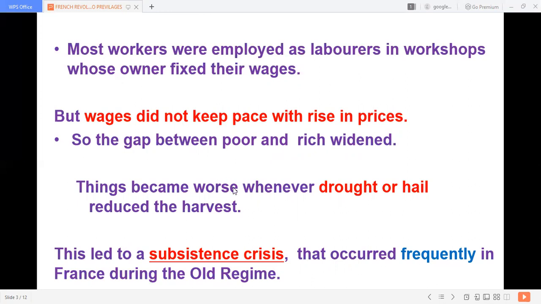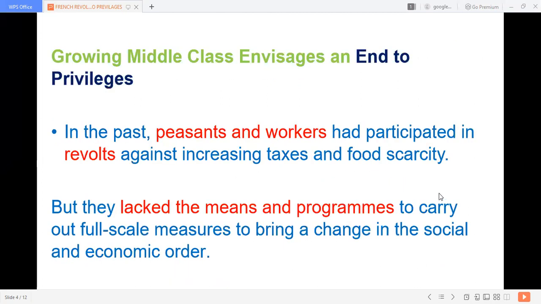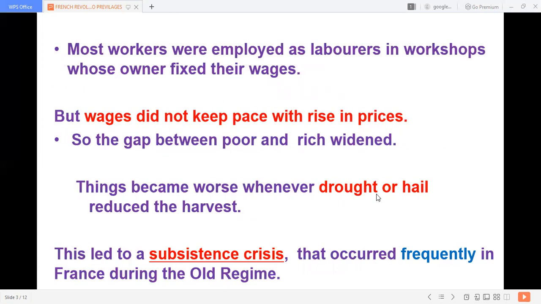The situation became even worse whenever there was a drought or hail. Drought means there was no rain at all. Because of less rainfall we do not get the expected crop yield, and there is crop failure. Excessive rain also causes the same problem. Drought or hail reduces the harvest of food grains and the situation becomes worse.